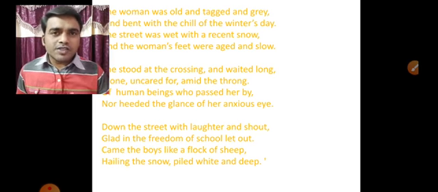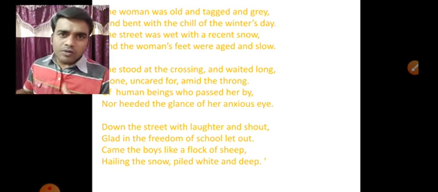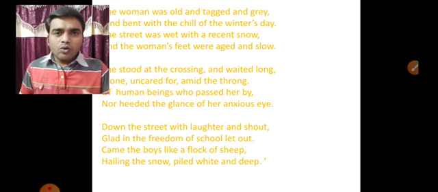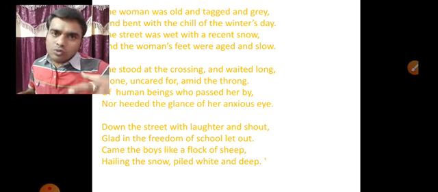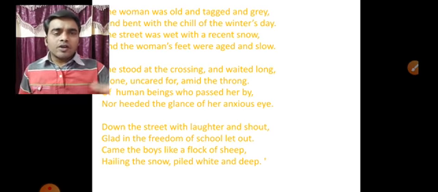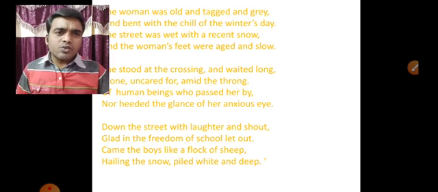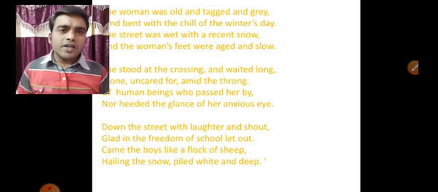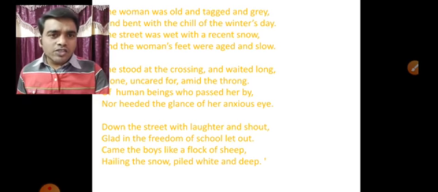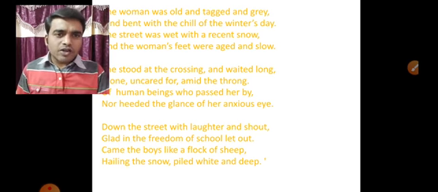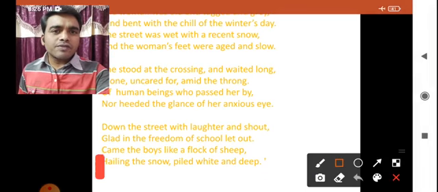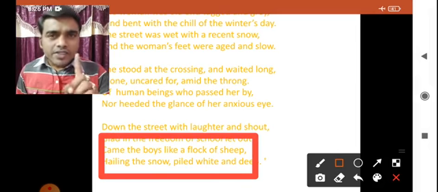Flock of sheep, in the sense group of sheep. How we can see the group of sheep go together in that way. All the children, after the long bell of the school, are going on the road. Here, children, we can observe the comparison. The group of boys are compared to a group of sheep here. This type of comparison is called simile.